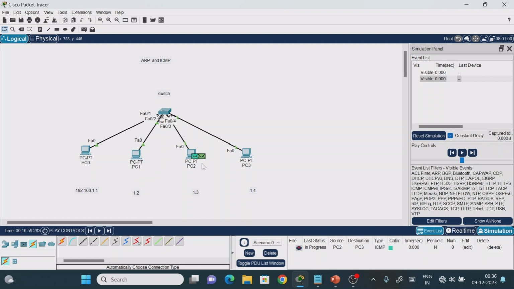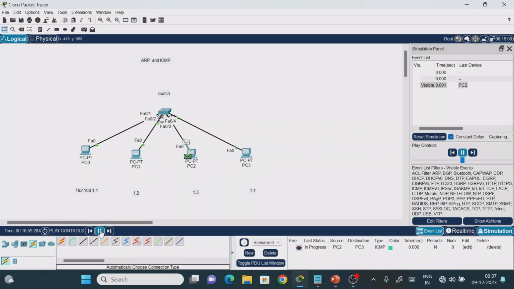Now first thing is that if you are communicating using an IP address, it will go to the switch, right? What the switch has to understand is, it works based on only MAC address. So see that this green color packet is the ARP protocol. By using this ARP protocol, first the switch will understand the MAC address of the device, so that it can send the packet to the destination. See what is happening. First, which packet will go, this one or this one? This is the ARP protocol, right? The ARP protocol is going first.